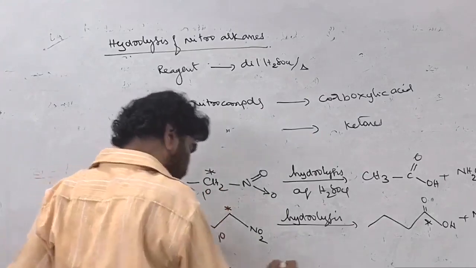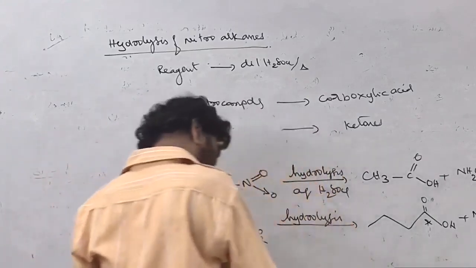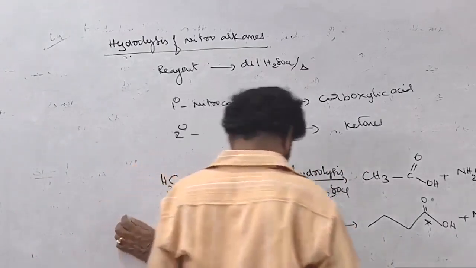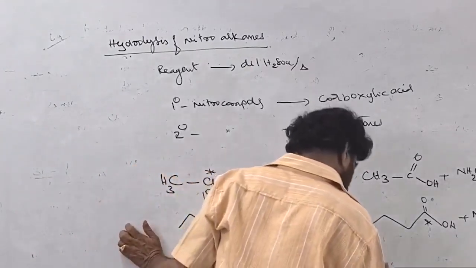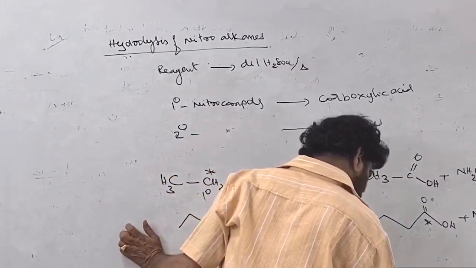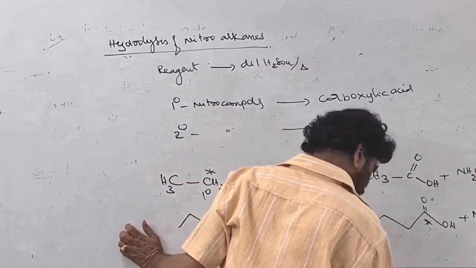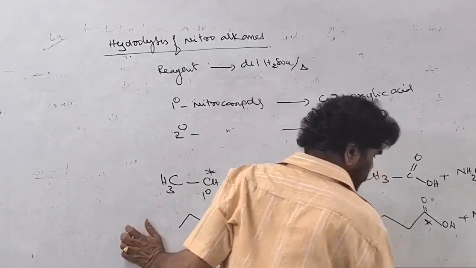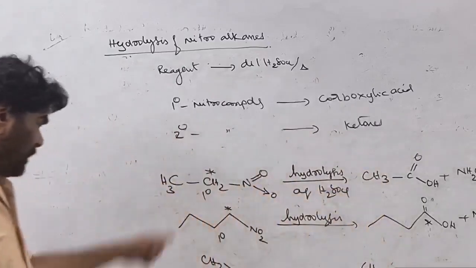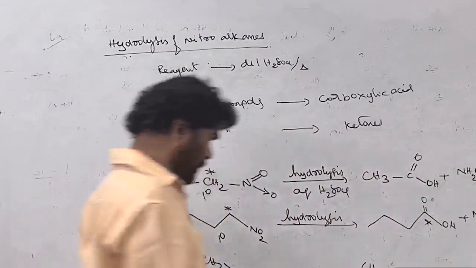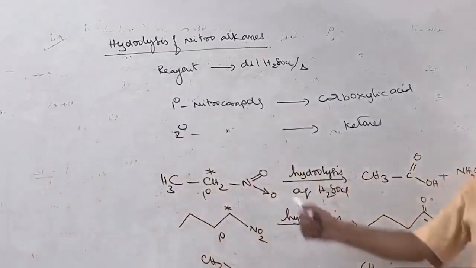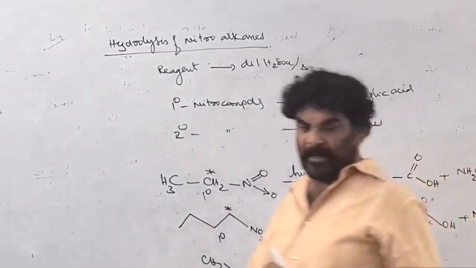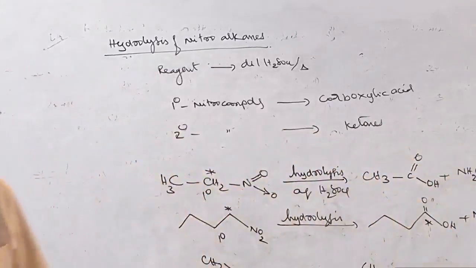If you take the secondary nitro compound, 2-nitropropane, a 2 degree compound with 1 degree carbons on either side, on hydrolysis there is tautomerism on the aci-nitro form, and N2O, nitrous oxide, is formed here. This is the reaction. From primary nitro compounds we can prepare carboxylic acids, and from secondary nitro compounds some ketones can be prepared.